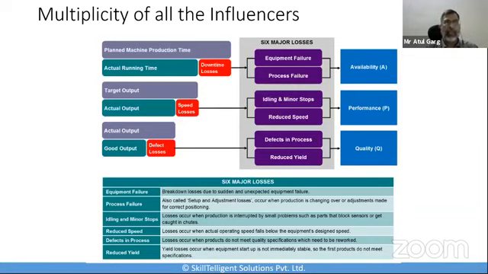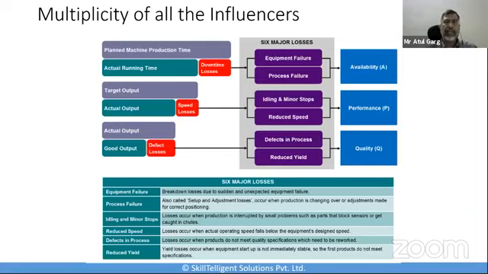Okay, so what I've done is I've taken the earlier slide, mapped it back into the 6 major losses, and again mapped them back to the availability, performance, quality. But I've also mapped them back to the downtime losses, speed losses, and defect losses with the actual output, good output, target output versus actual output, then the plant machine production time versus the actual running time. All these things are taken care of, right?